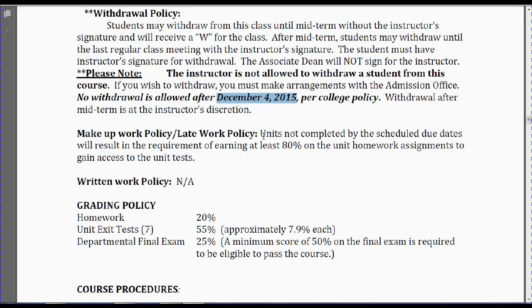Currently, the homework assignments require 70% to progress from one assignment to the next. If you don't complete a unit by a certain deadline, that jumps to 80% instead of 70%, which I'll talk about more in just a second.